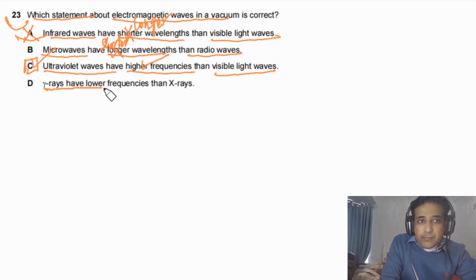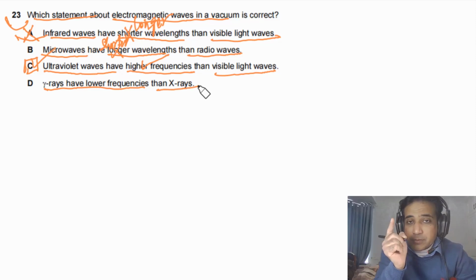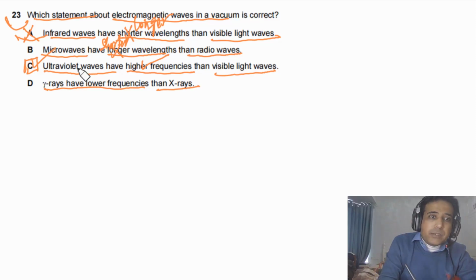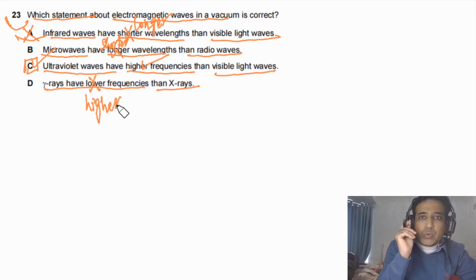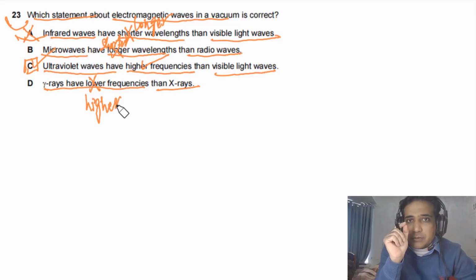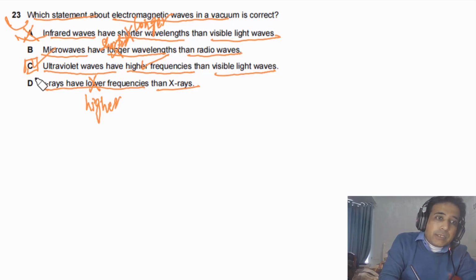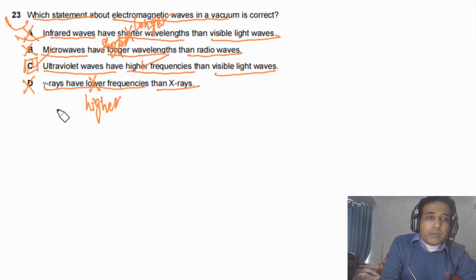Gamma rays have lower frequencies than X-rays. Gamma rays have higher frequencies. So this is also incorrect. So they have higher frequencies. So for this question, you need to remember the electromagnetic spectrum. So this is also incorrect. B is also incorrect.